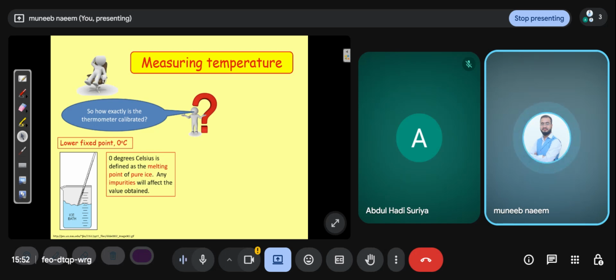Means at the freezing point the temperature is 0 degrees centigrade, and when the whole ice melts, the temperature increases.